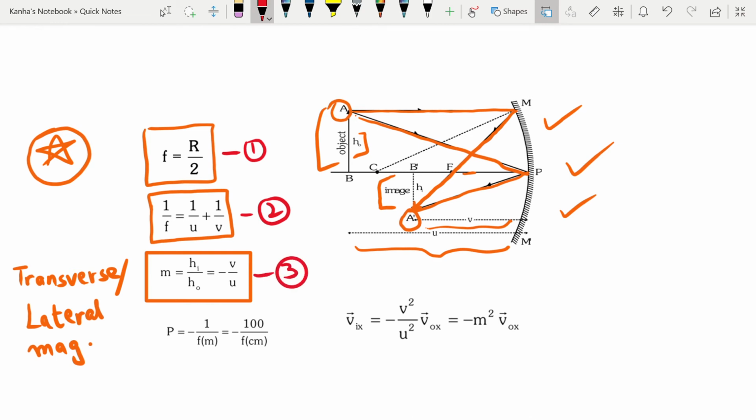All these are extremely important questions with respect to the examination. Okay, one more thing that you should know is what is the power. So power is given by 1 divided by the focal length in meters. It's a negative quantity here. Okay, so this should be noted down. All these formulas are essential.